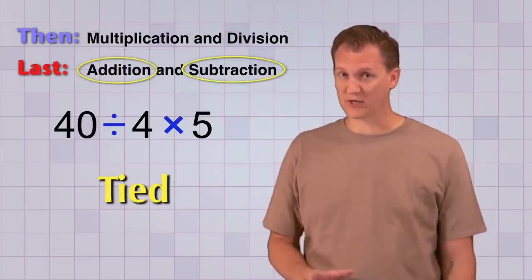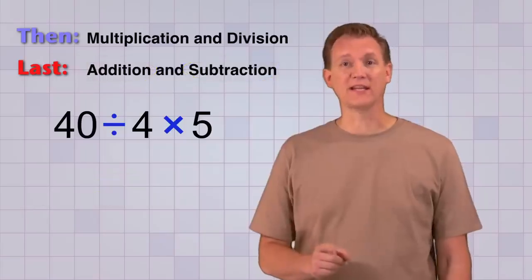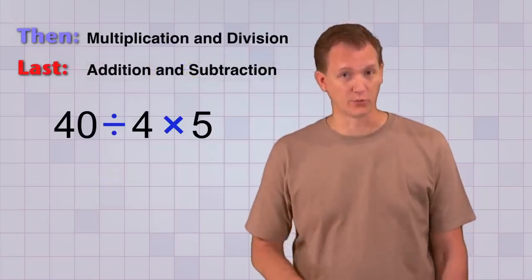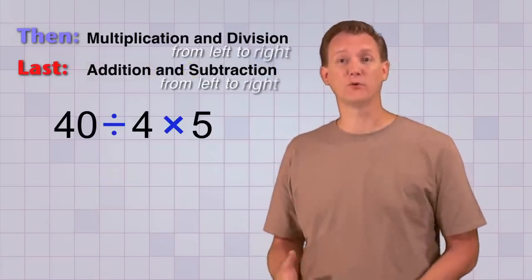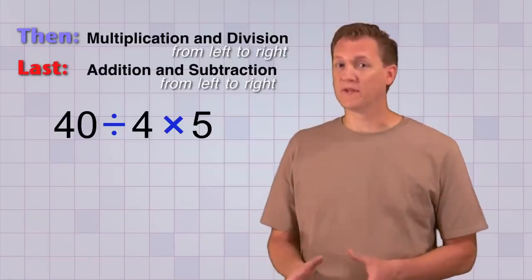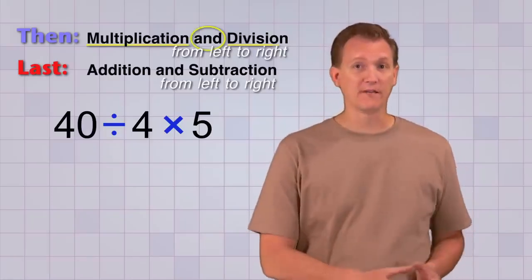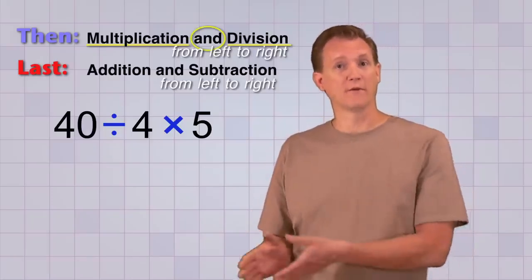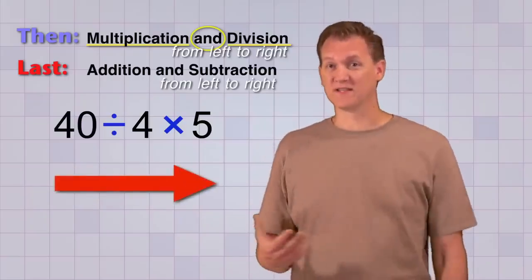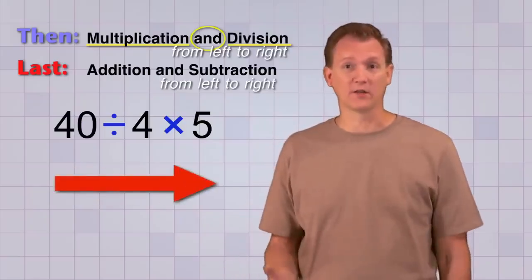So are addition and subtraction. And that's the reason we need an extra part at the end of each of these rules that says from left to right. If you have a problem that has both multiplication and division, then you're supposed to work it from left to right. That's because in some cases, you can get a different answer if you go from right